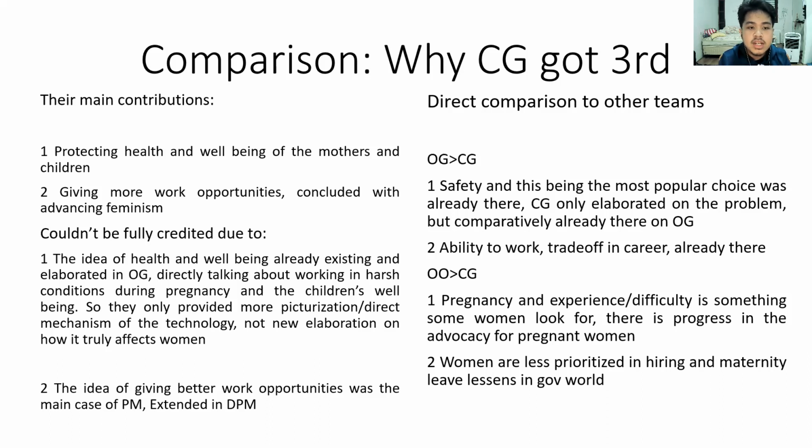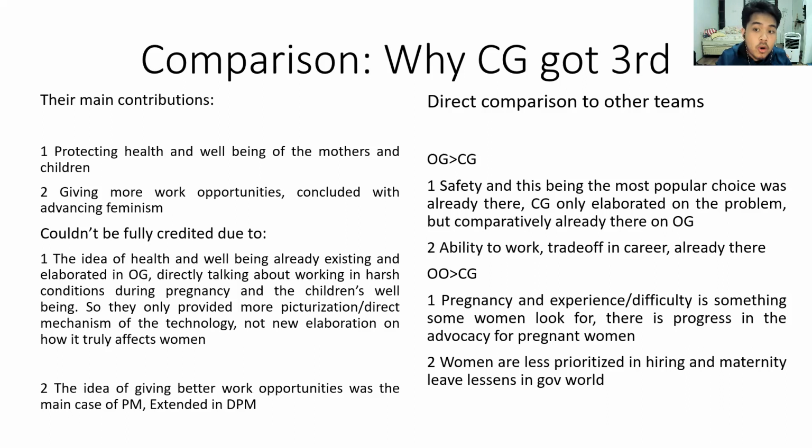So this is why they couldn't get full credit over both of those claims. There are comparisons then. OG beat CG because the safety and this being the most popular choice was already there in opening government. They already talked about how most likely women will choose to do this because of their own safety, because this gives them better work opportunities.